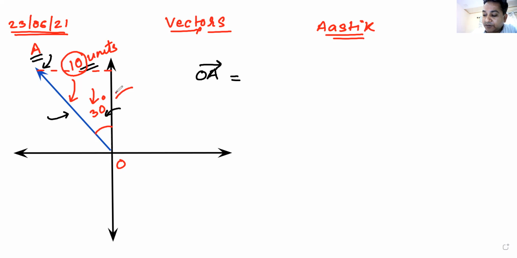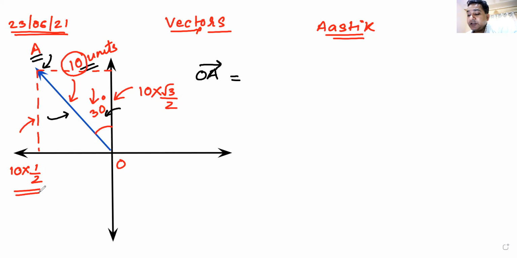So this side will become 10 cos 30. Cos 30 is root 3 by 2, so this will become 10 root 3 by 2. And the opposite, perpendicular side will become 10 sine 30. Sine 30 is half.